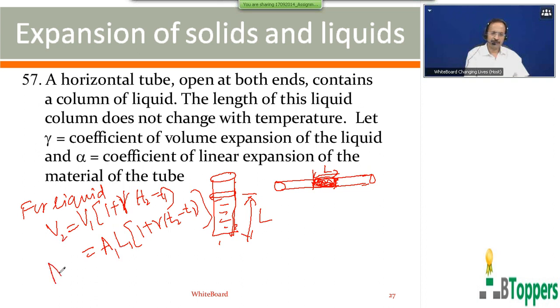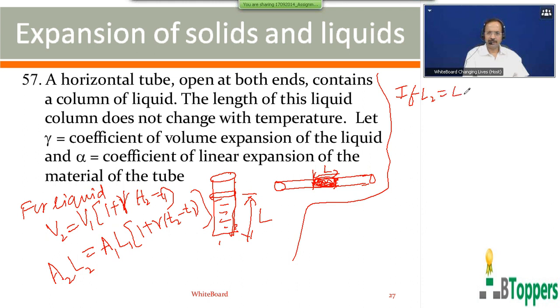The final volume of the liquid at final temperature T2 you can write as A2L2, where A1 is the area of cross section of the tube at the initial temperature T1, and A2 is the area of cross section of the tube at final temperature T2. L1 is the length of the liquid column at the initial temperature T1, and L2 is the length of the liquid column at final temperature T2. Here the length of the liquid column does not change. That means L2 and L1 are equal.